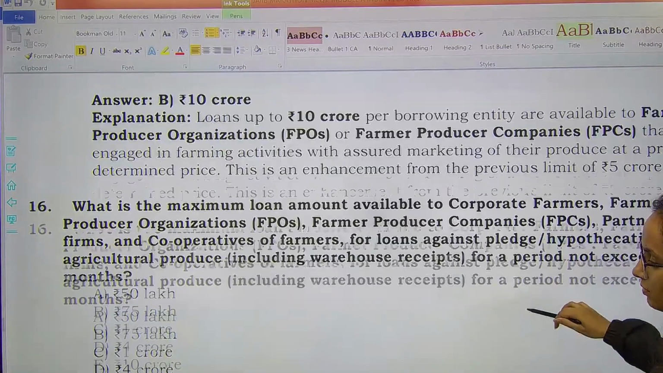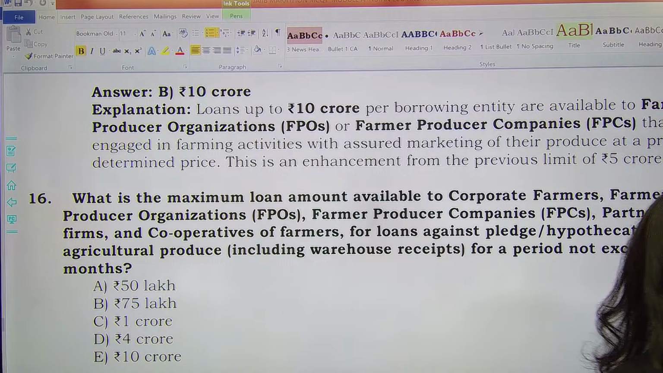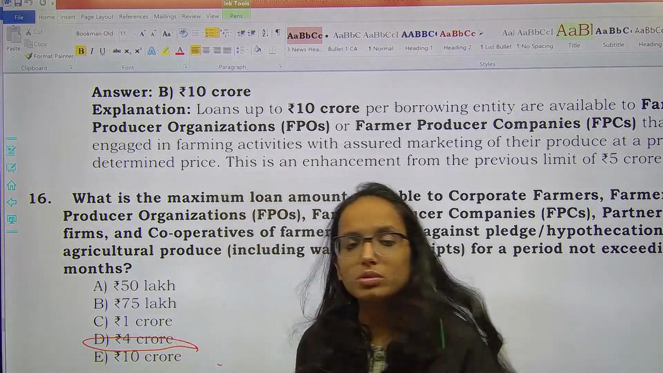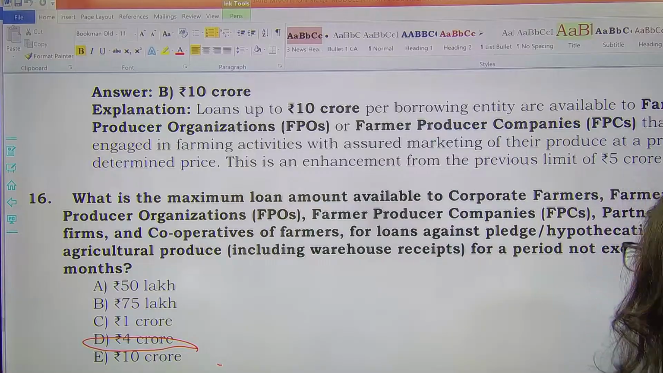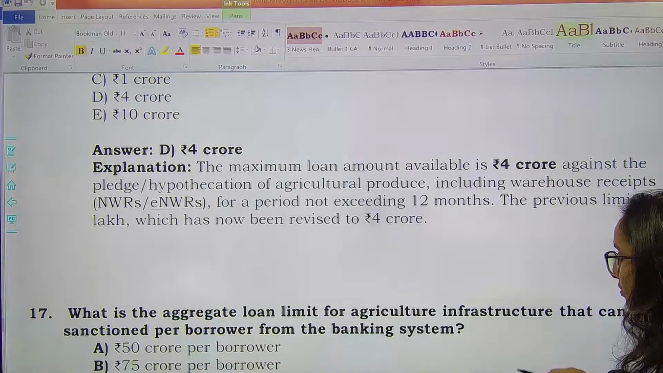Next question. What is the maximum loan amount available to corporate farmers, farmer produce organizations, farmer produce companies for a period not exceeding 12 months? In this case, it would be 4 crore rupees. Okay. So PSL related guidelines are very important for you. PSL related, we have tried to cover a number of facts here. What are the maximum and minimum requirements?